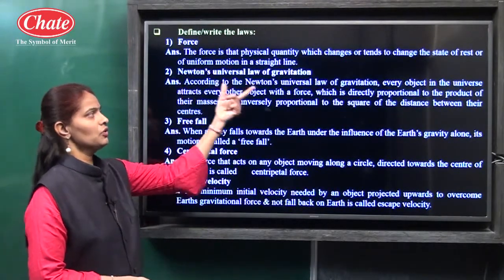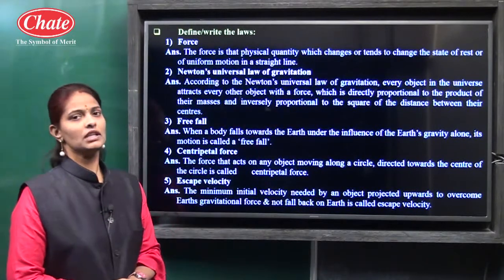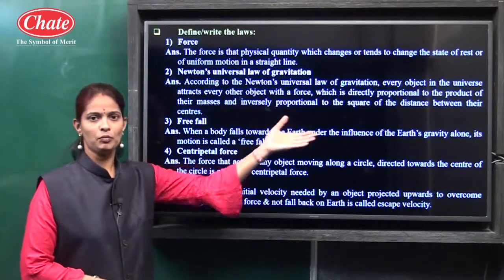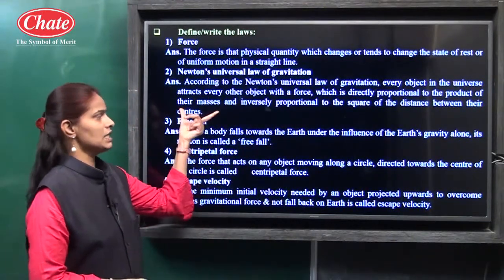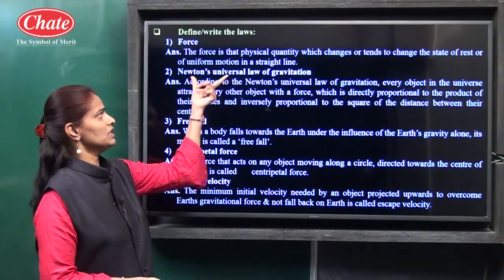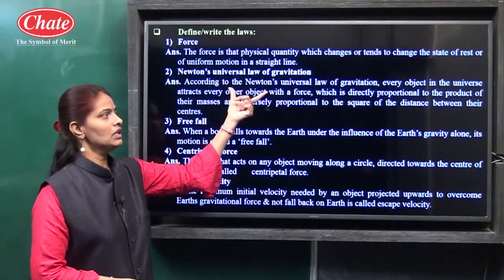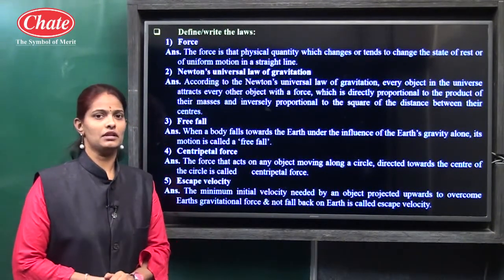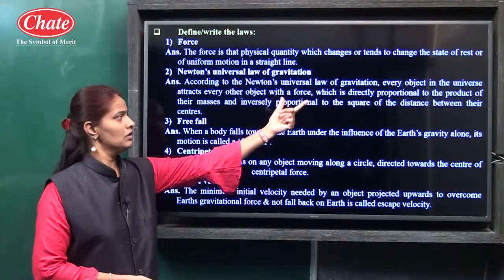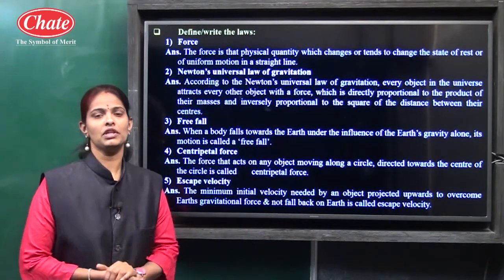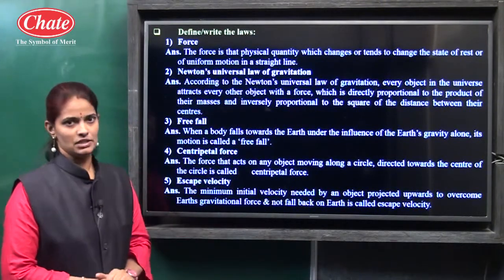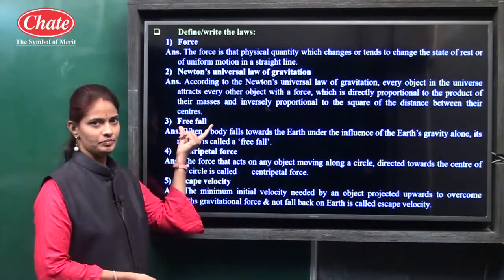According to Newton's universal law of gravitation, every object in the universe attracts every other object with a force which is directly proportional to the product of their masses and inversely proportional to the square of the distance between them. See here, what is Newton's universal law of gravitation? Every object in the universe attracts every other object with a force which is directly proportional to the product of masses and inversely proportional to the square of distance between their centers. Okay. Then next concept, free fall.